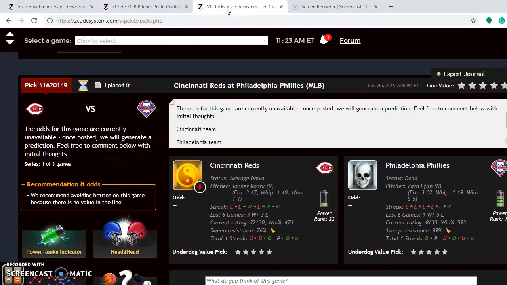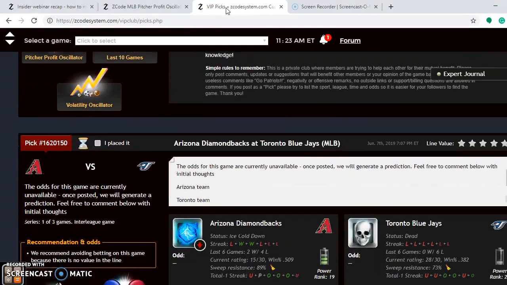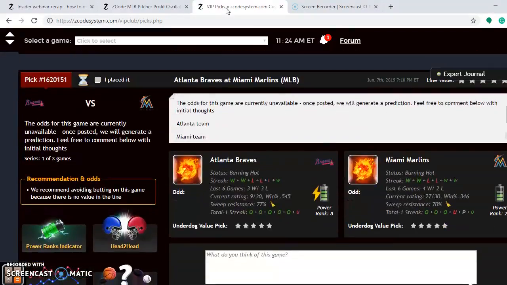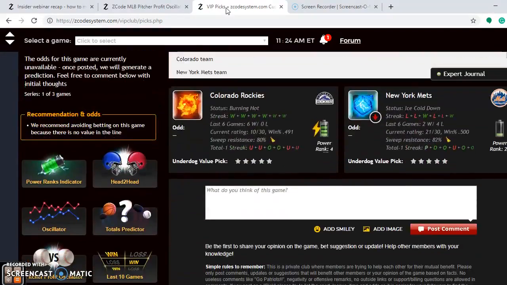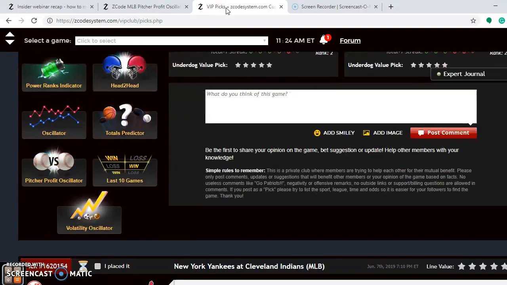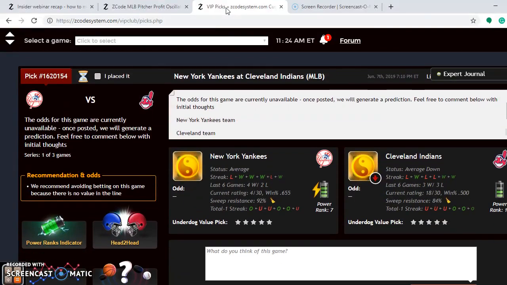And I go down here through some of the other ones that I want to take a look at. There's a couple here. Rockies and Mets, we don't want to look at that one. Tigers and Twins. Yankees, Indians. Here we go, Yankees and Indians.